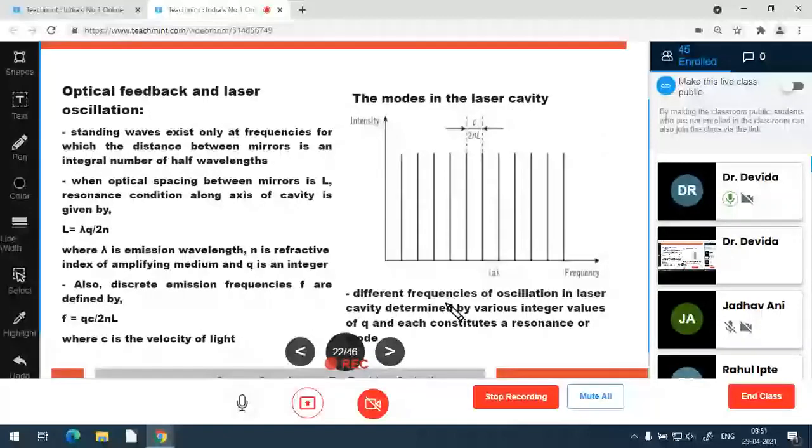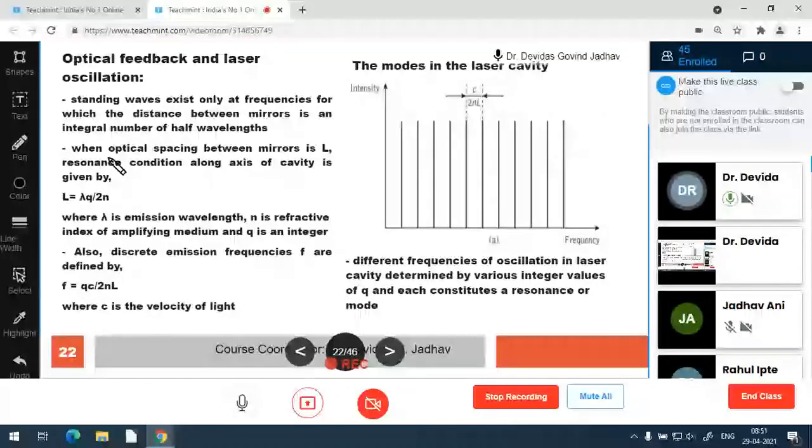The same thing is shown here. The optical feedback gives laser oscillation in which the standing wave exists at the frequency for which the distance between the mirrors is an integral multiple of half wave. So what is the condition that a standing wave exists? I think from here we are disconnected, the missing part; we will discuss this now. The standing wave exists only at frequencies for which the distance between mirrors is an integral number of half wavelengths.